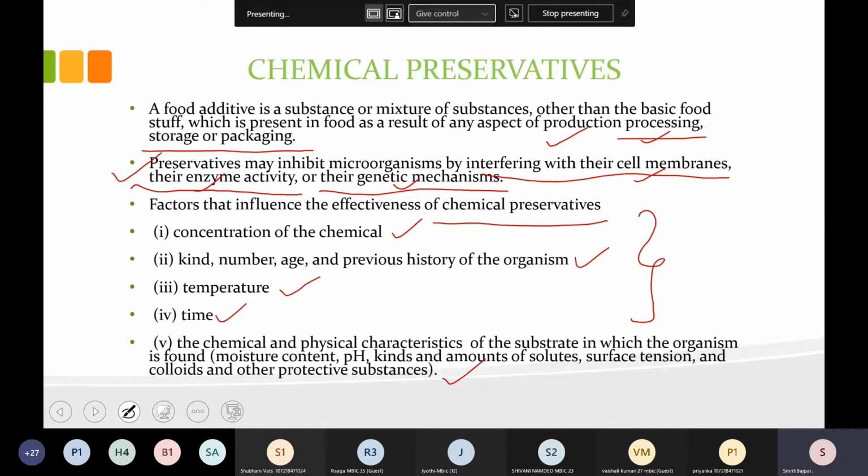for some time it will be preserved, but after some time, if you open it and external factors are provided, like mishandling it, so that hygiene is not maintained, then again it can get contaminated. So after so many things we are using for food preservation, we still need to be very careful, especially when we are using it in our houses. Okay.